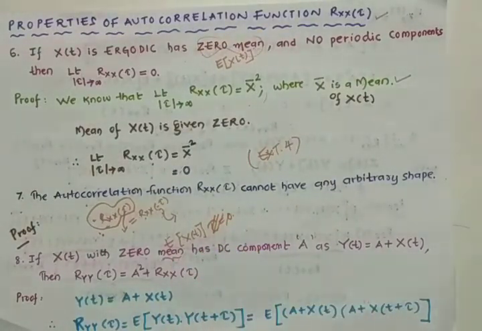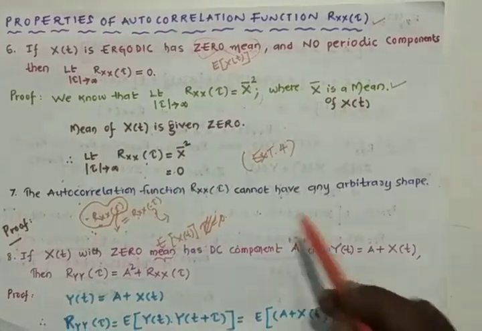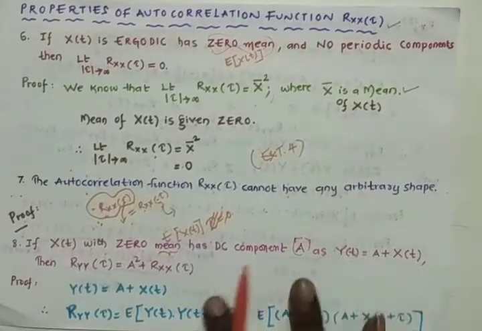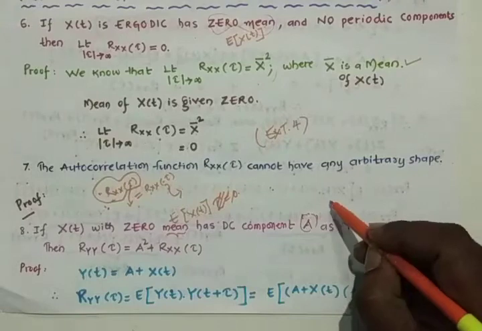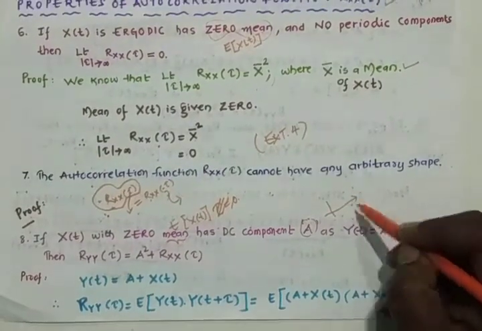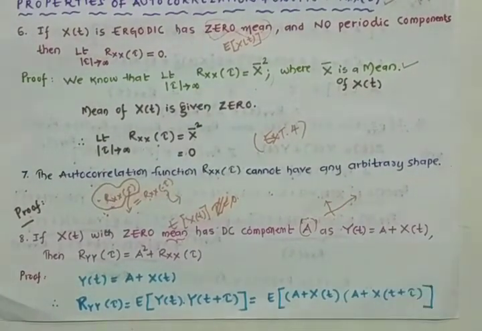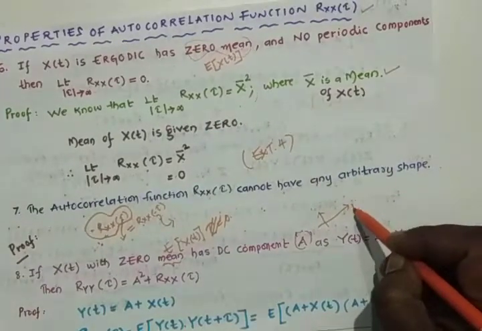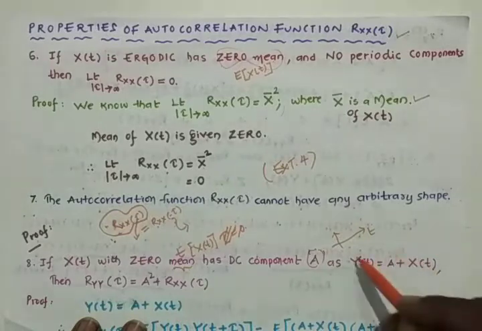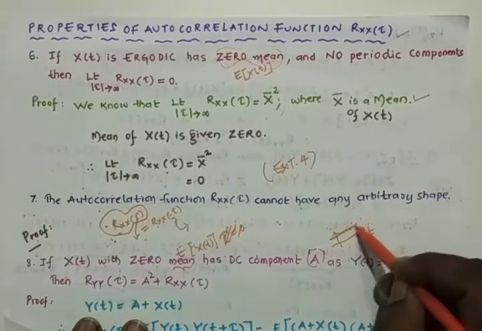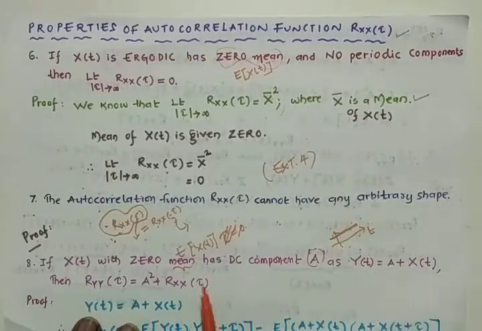It is saying that it has 0 mean, and it has a DC component. A DC component is a component which does not vary with time. For example, if this is a function against time and the function does not vary with time, then this is called the DC component.